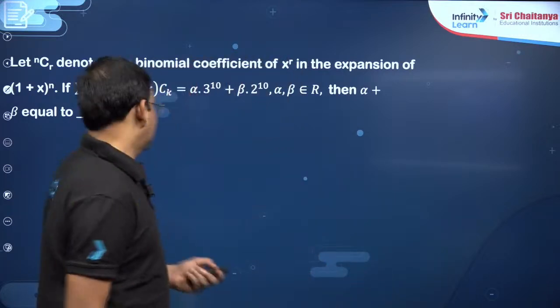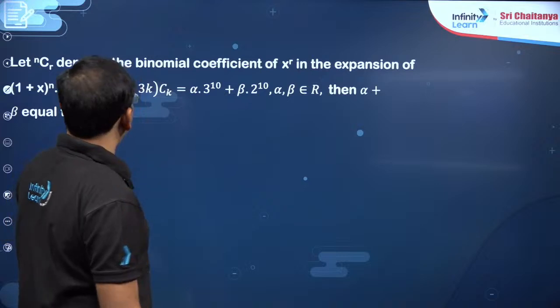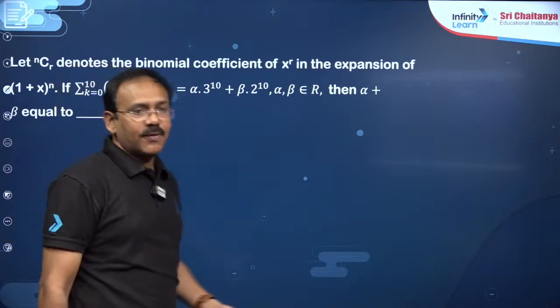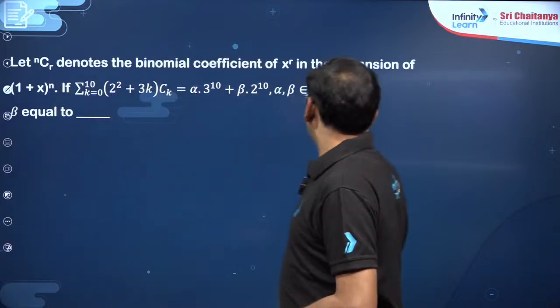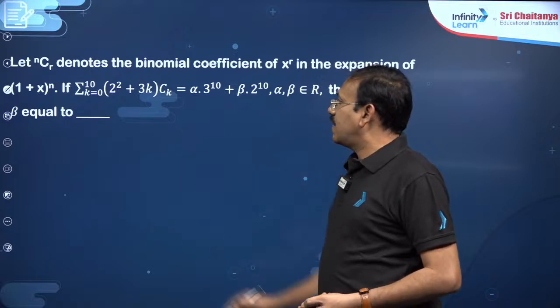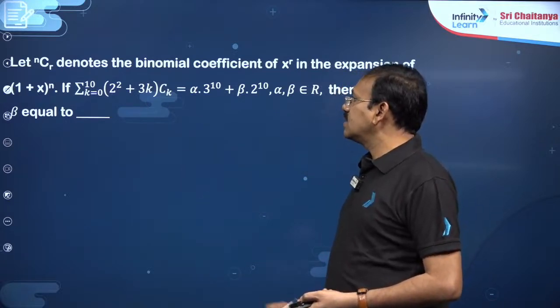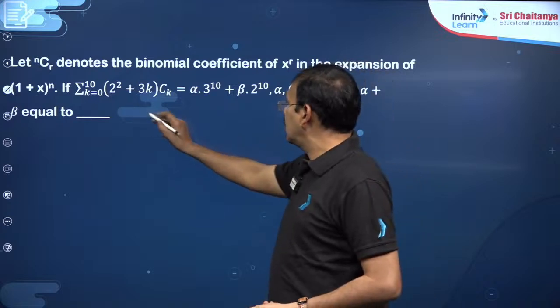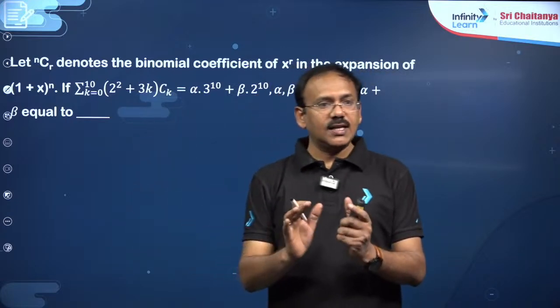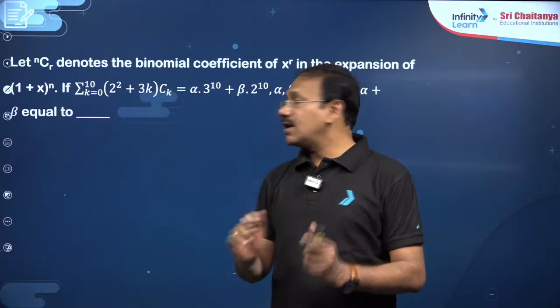Yeah, let's do it. You see, NCR denotes the binomial coefficient of x power r. So the (1 plus x) expansion. You just see the properties, dear students. I think this is sigma k equal to 0 to n. To expand this, I will give the central idea.